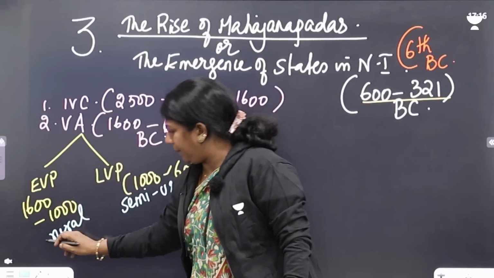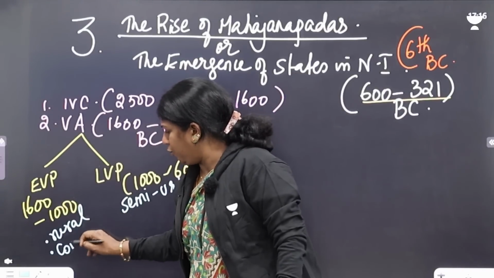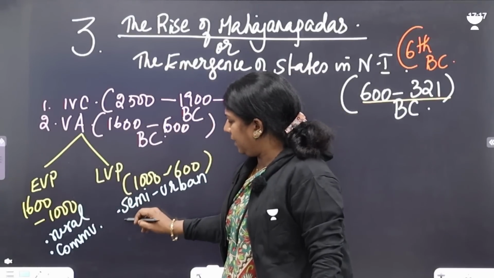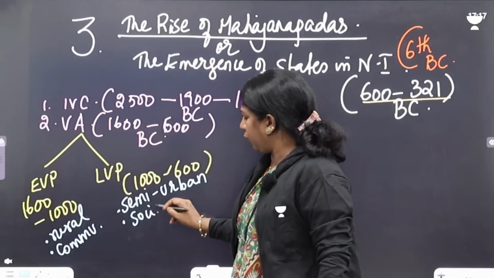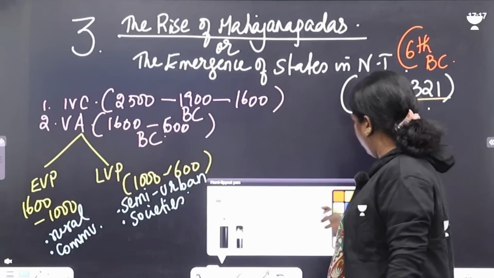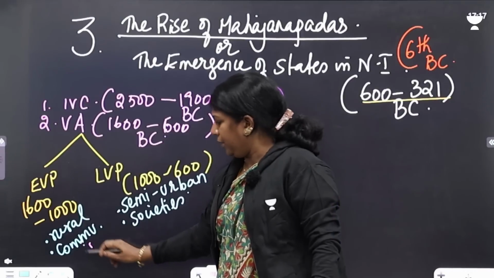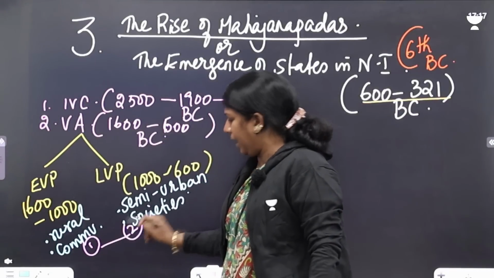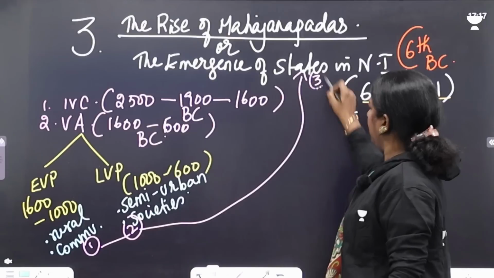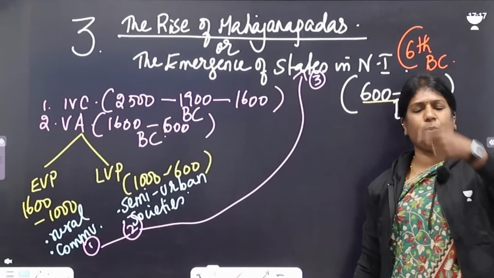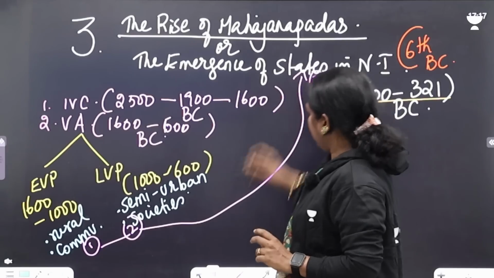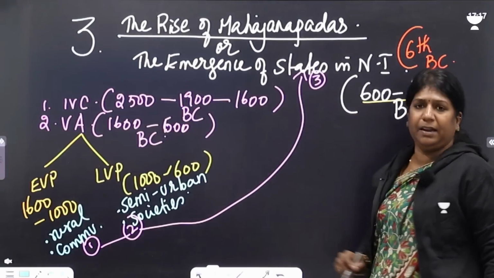In the early Vedic period, the Aryans lived in communities. In the later Vedic period, they lived in societies. Why am I giving this connect? Because communities give birth to society and societies give birth to state. In history, you always have to understand the chart of how history moves on. So this is state formation in India.